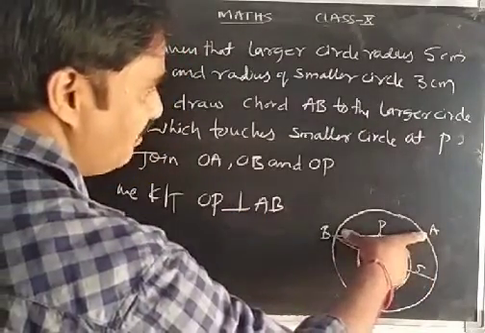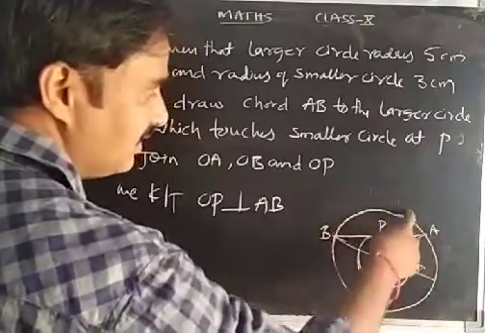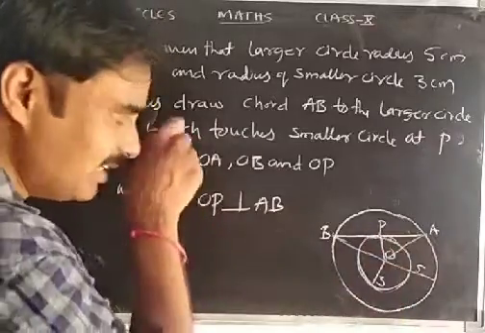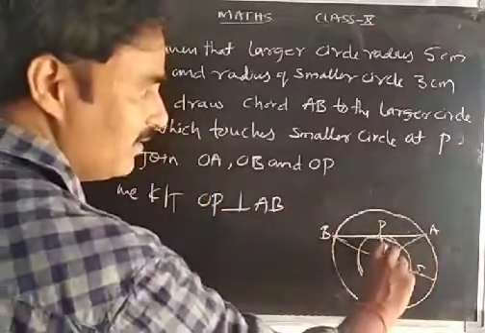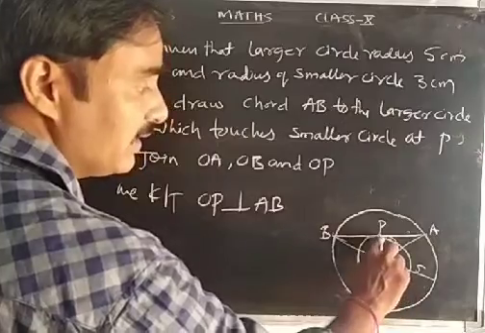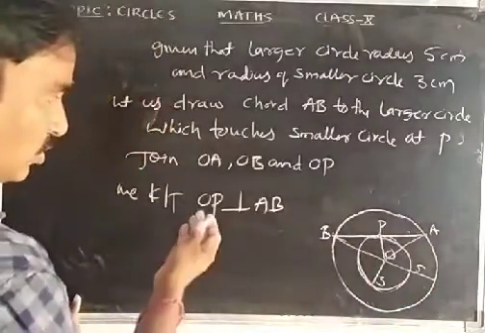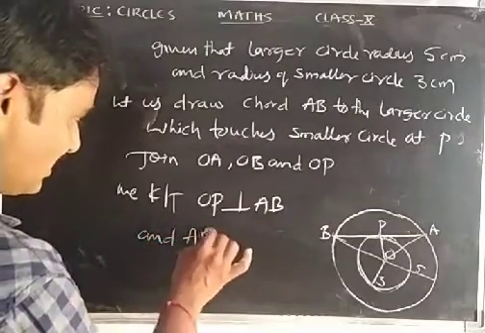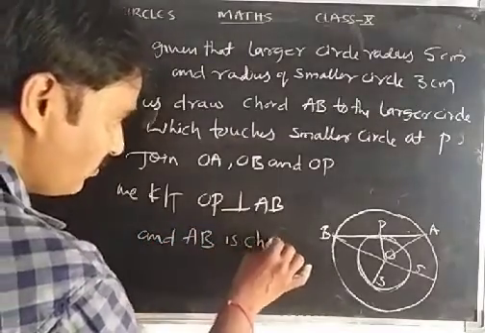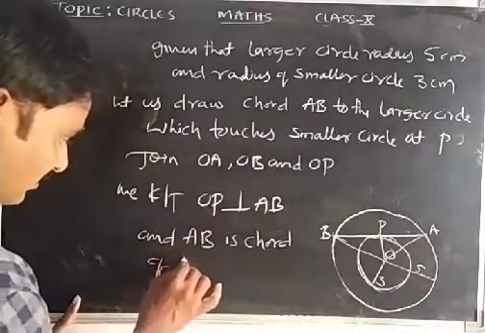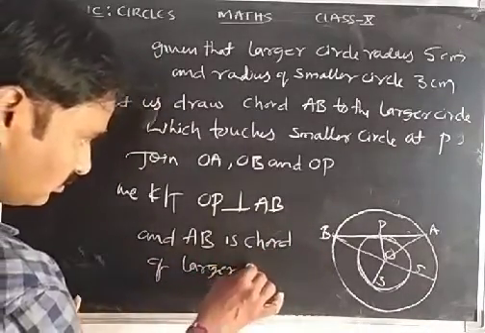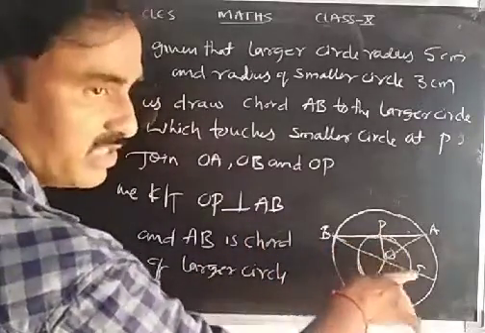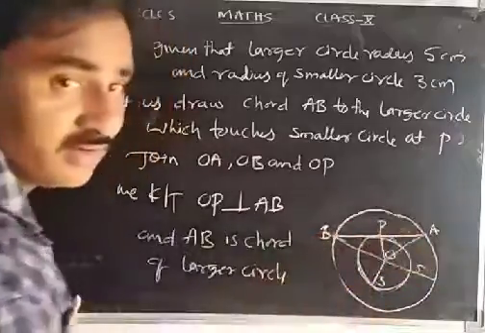And if you consider AB as a chord of the larger circle, then OP is already perpendicular to it. We know that in a circle, if you have a chord and you draw a perpendicular through the center, it will bisect the chord. So OP is perpendicular to AB because AB is tangent to the smaller circle, and AB is a chord of the larger circle.